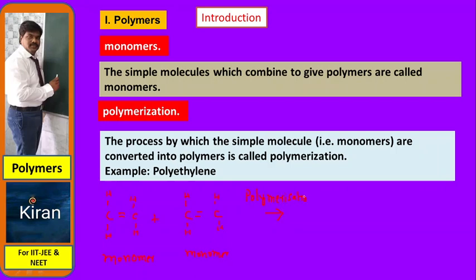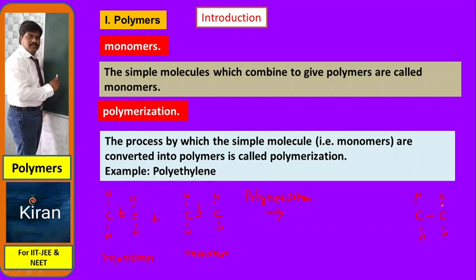In this polymerization method, we will get a polymer. In the mechanism, the pi bond will dissociate. For example, I am writing carbon, with one hydrogen here, one hydrogen here, one hydrogen here and one hydrogen here.